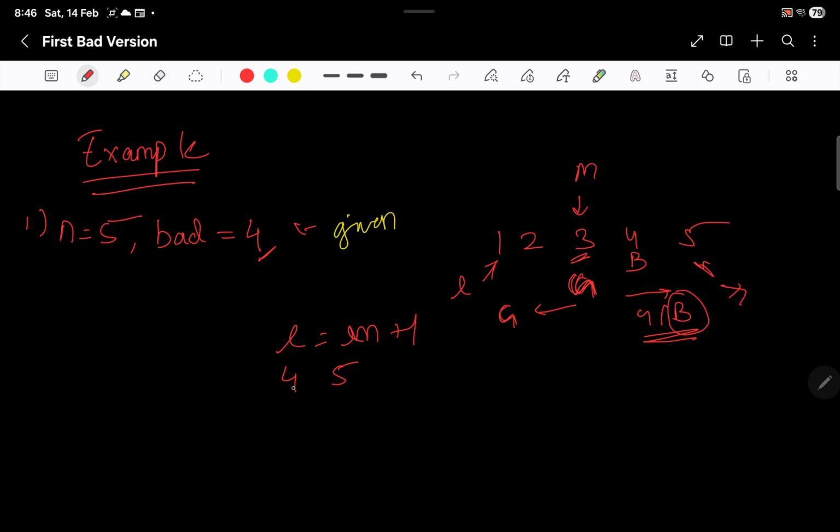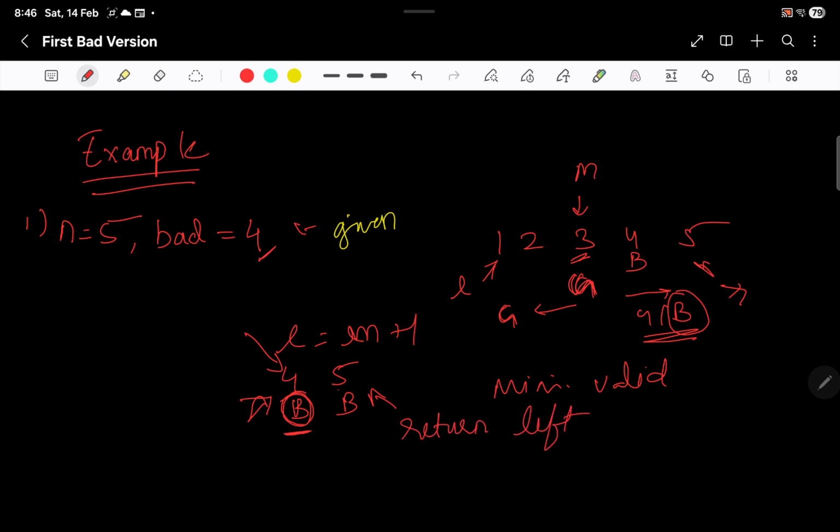Okay, now you have all the bad versions here, right? So again, left and right would be this, middle would be this. This time you will see that this is the first bad version, and since you want to find the minimum valid value for an answer, because B could be the first one, the leftmost one, you want to return left.